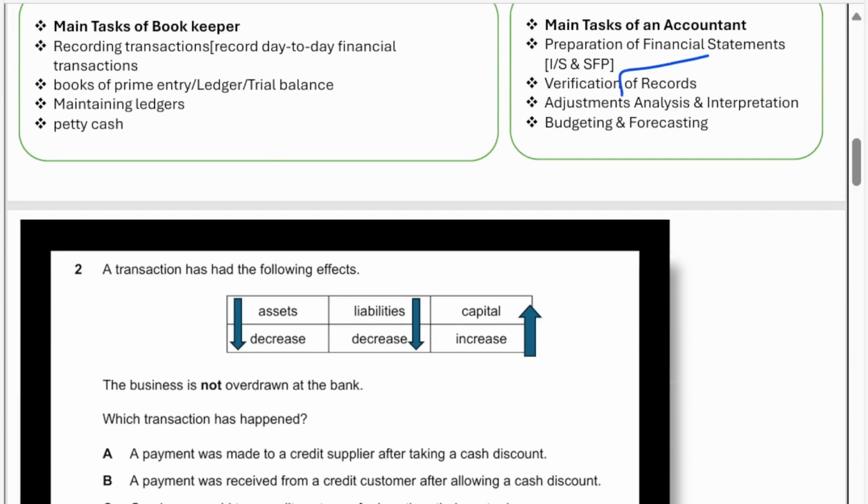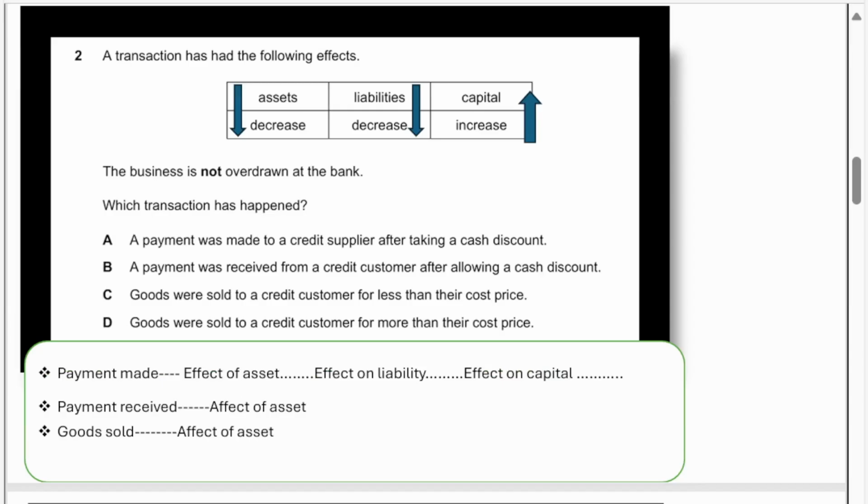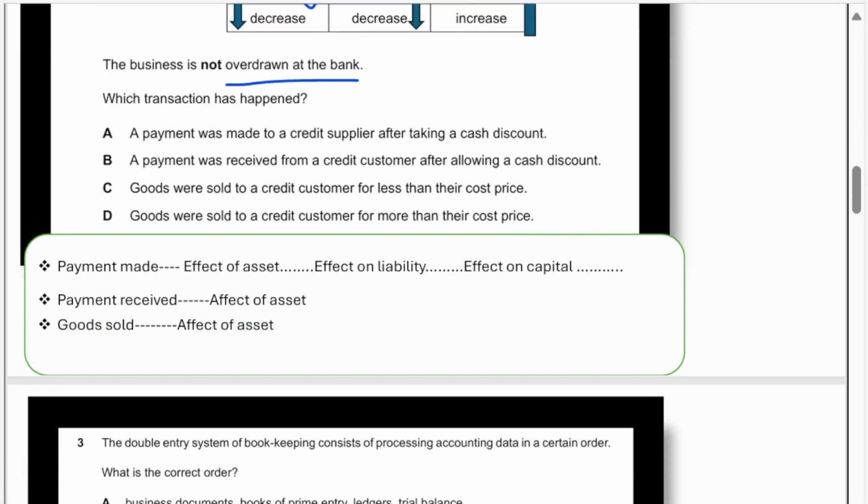Okay, let's move to question number 2. A transaction has the following effects. You can see here assets, liabilities, and capital. Here assets decreased, liabilities also decreased, and capital increased. The options are already given, so I made just an arrow mark for your understanding. This business is not overdrawn at the bank, so there is no bank overdraft here. So which transaction has happened?